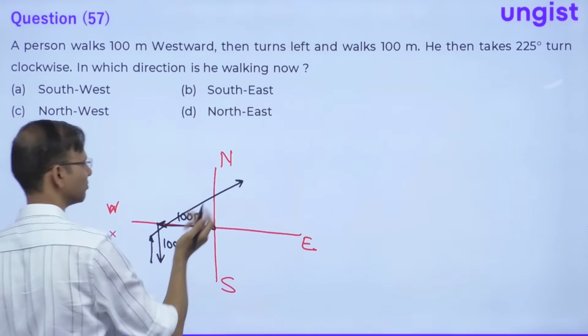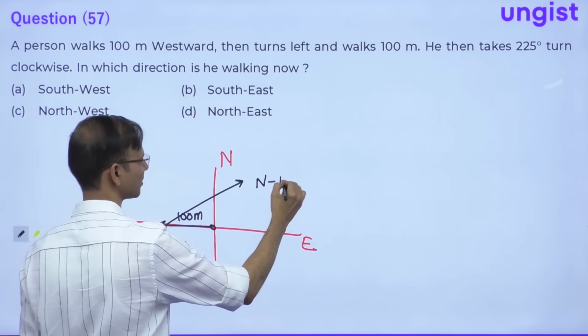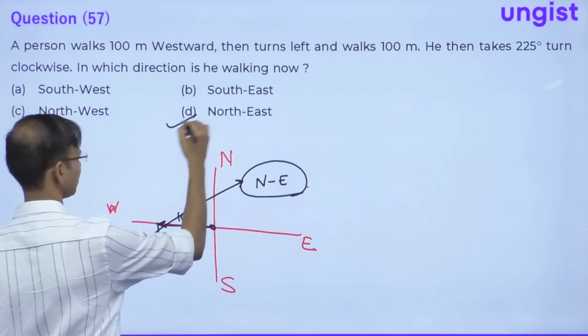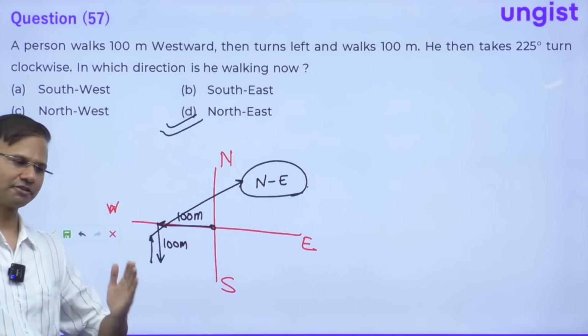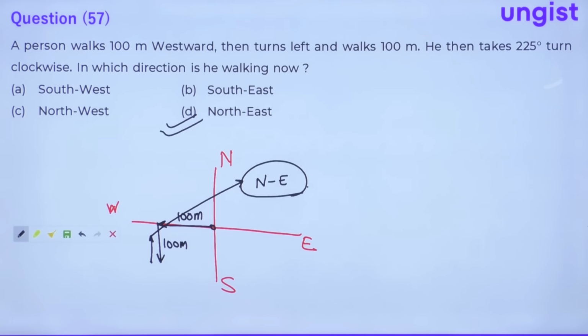Now if he starts moving, then he will move towards the northeast direction. Okay everybody, he will move towards the northeast direction. So 180 degree means just opposite and then 45 degree, right? So northeast. Correct? D option is the correct choice guys. Question number 57. Now let's move to question number